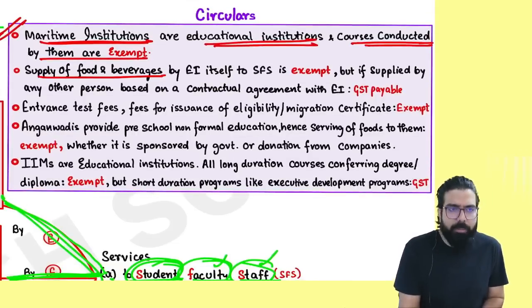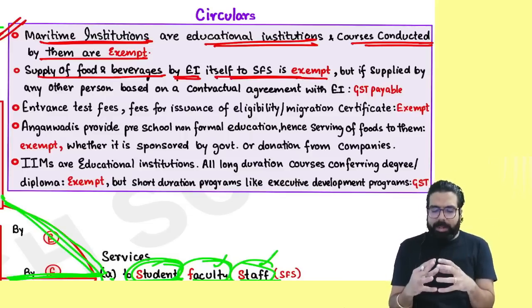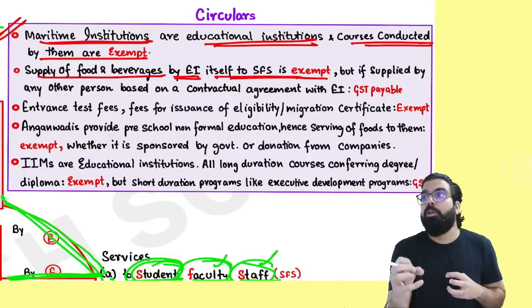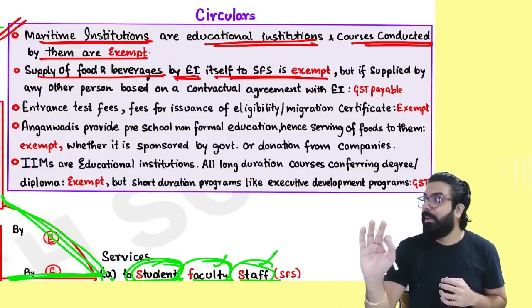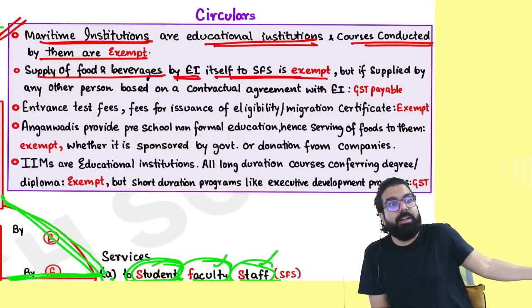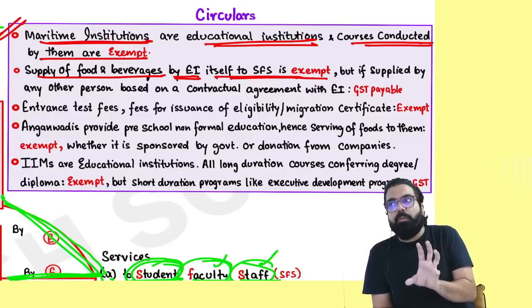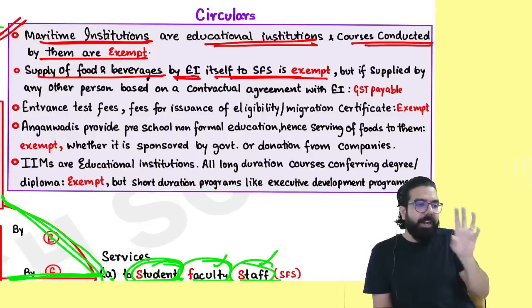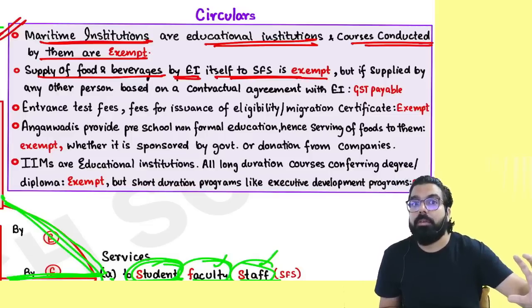Then supplying of food and beverages by educational institution to its student, faculty and staff is exempt. But if the school gave the contract to someone to run a canteen in the school, and that person is selling the food, that time it will always be taxable. If school is providing, it is exempt because it is directly given to student, faculty and staff. But supposing the college gave the contract to an outsider, and the outsider gave food to the school students, then taxable.